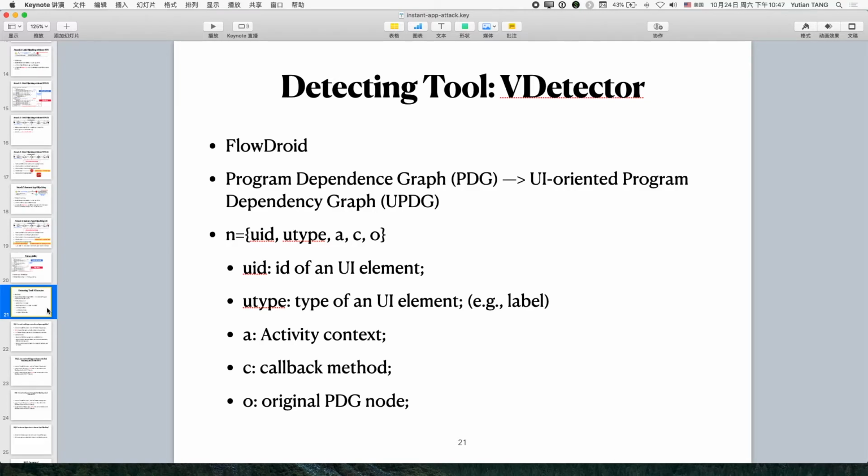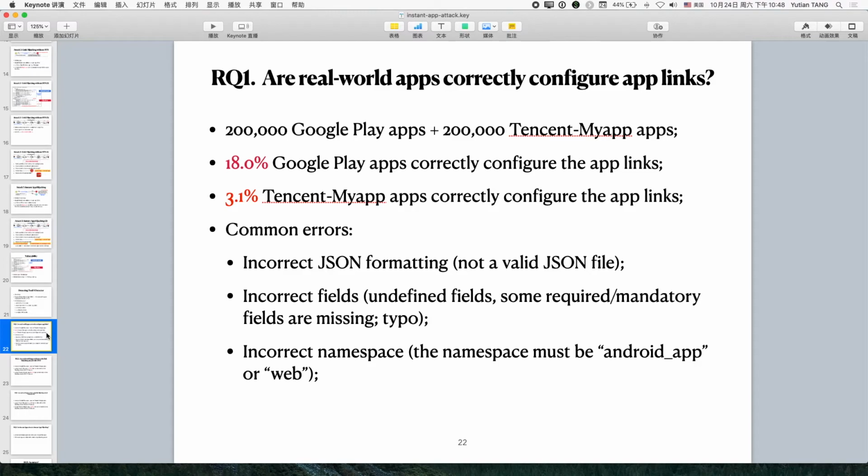Due to time restriction, we do not have too much time to introduce how this tool is designed and how this tool works. We already open source it, and in the paper you can find how this tool is designed and how to use these tools to detect the attacks. So we skip this part and introduce the experiment. In experiment, we have 200,000 Google Play apps and 200,000 Tencent Map apps.